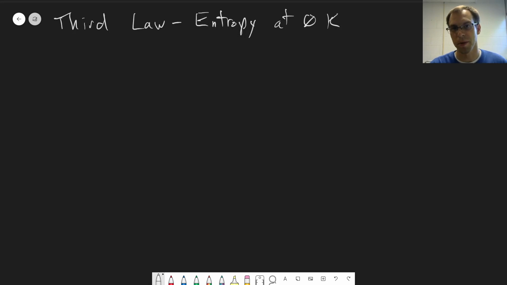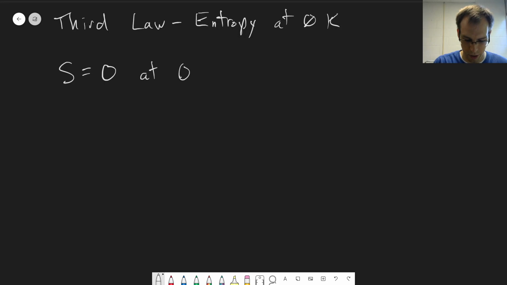So based on our discussion up to this point, we have a way of finding entropies from experimental measurements of heat capacities, but we need a baseline for entropy. And the third law establishes that baseline. And I'll just go and write out what the third law is. It's related to what is entropy at 0 Kelvin. Yeah, absolute zero. So the third law states that the entropy is equal to 0 at 0 Kelvin for a